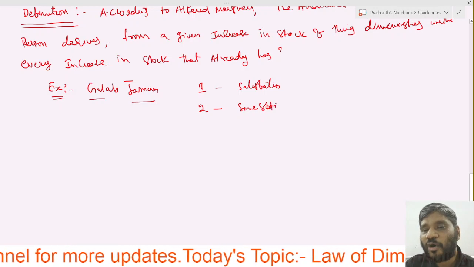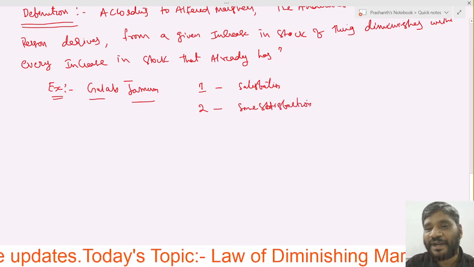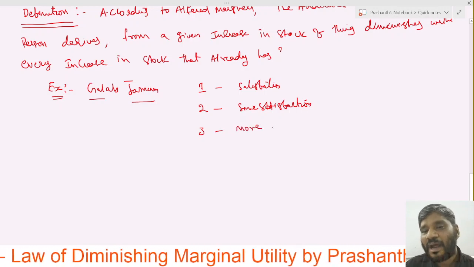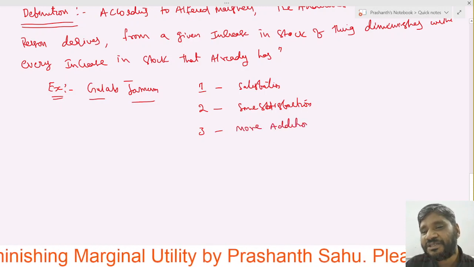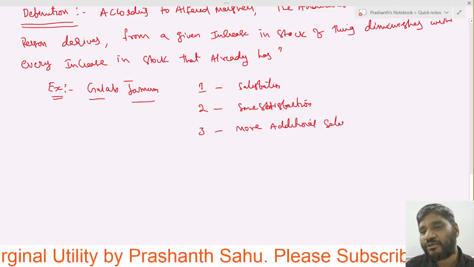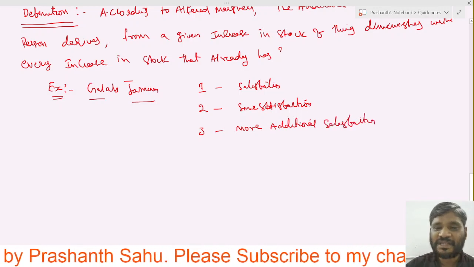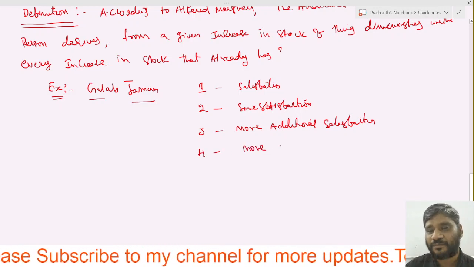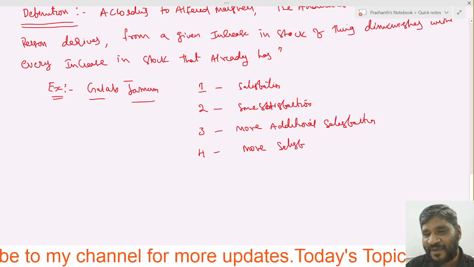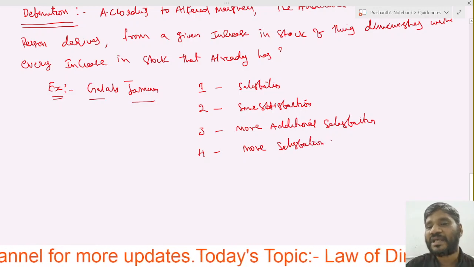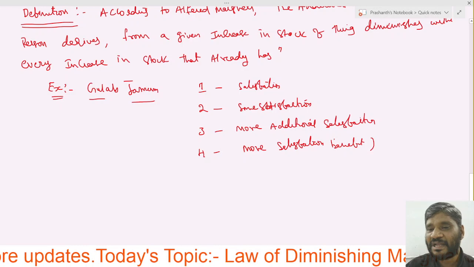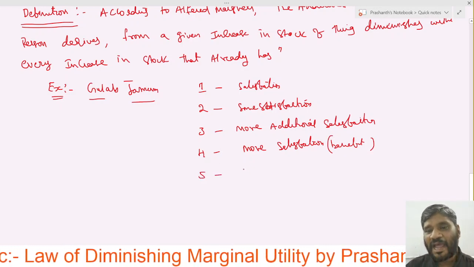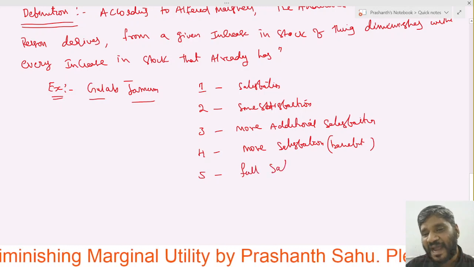Third, some more additional satisfaction I get. In the same way, I eat the fourth, and get some more satisfaction, which is nothing but called the benefit. When I reach the fifth one, now I have got the full satisfaction.